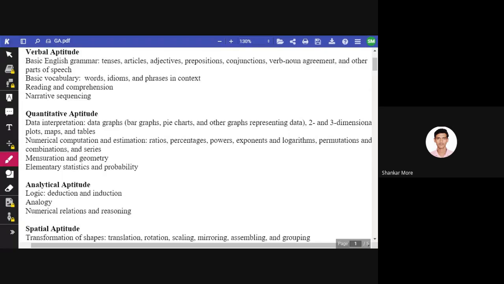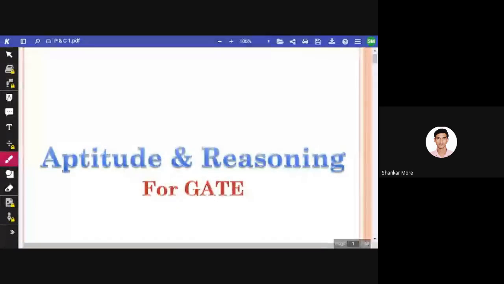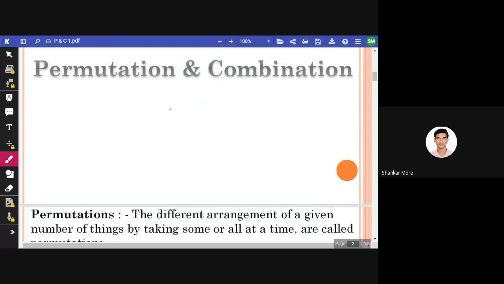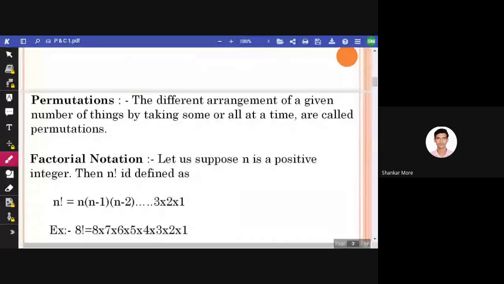But not today. Today our topic is permutations and combinations. I hope everyone has at least heard the name of this topic. Let me present the PPT, the PowerPoint presentation, aptitude and reasoning for GATE, on permutation and combination. Permutation means the different arrangements of a given number of things by taking some or all at a time. In simple language, permutation is nothing but arrangement of the things.